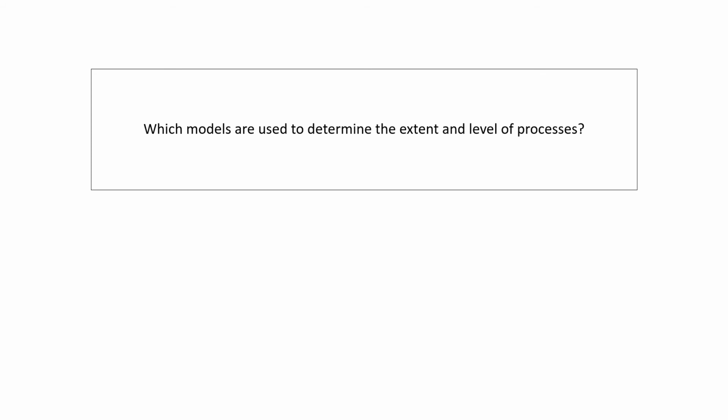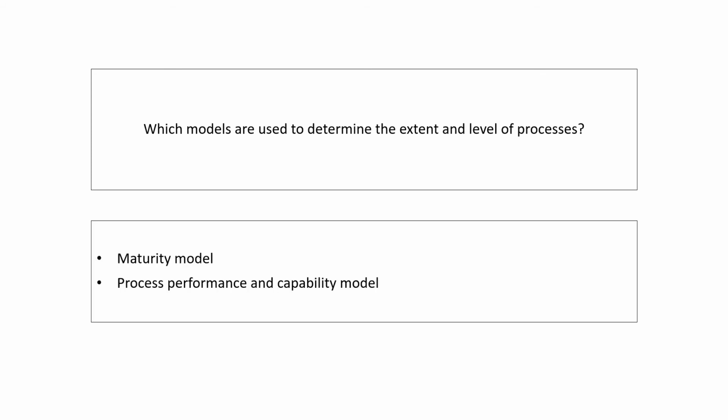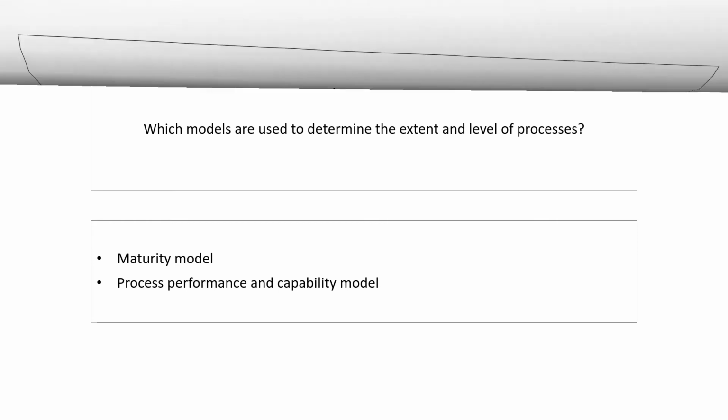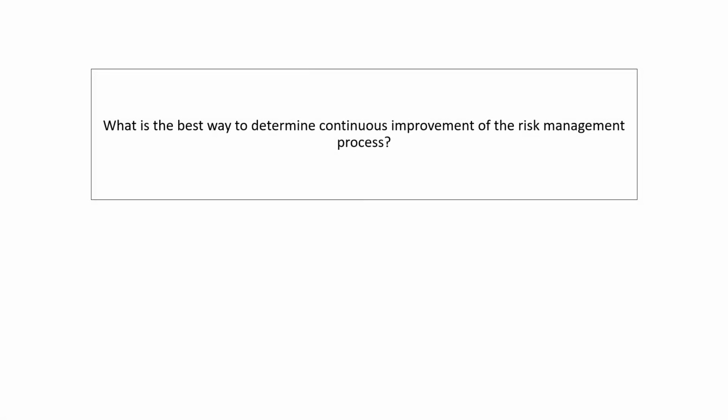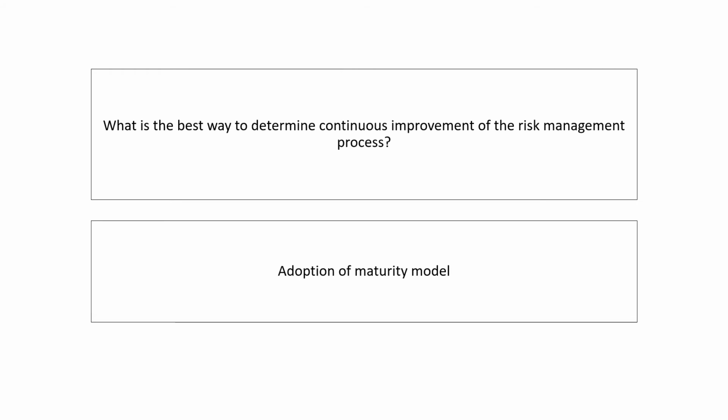Your answer should be either maturity model or process performance and capability model. What is the best way to determine continuous improvement of the risk management process? Your answer should be adoption of maturity model.